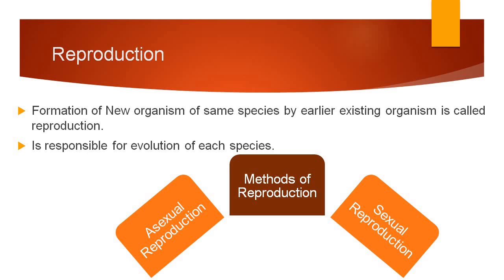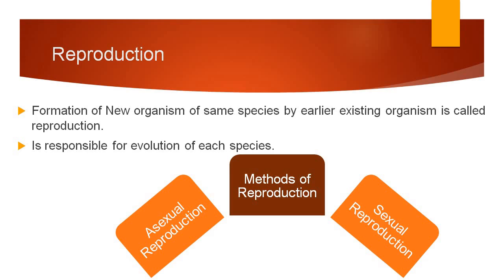So in scientific language, reproduction can be called the formation of new organisms of the same species by earlier existing organisms. This reproduction is responsible for the evolution of each species. You have studied in lesson number 1 the evolution of human, how it occurs. So this evolution of any species can occur due to reproduction only.